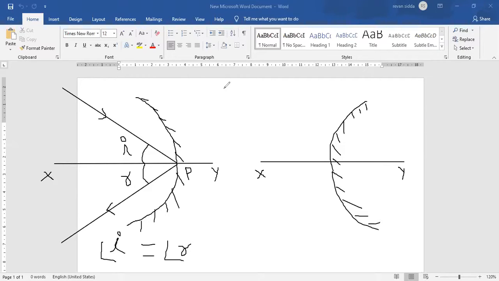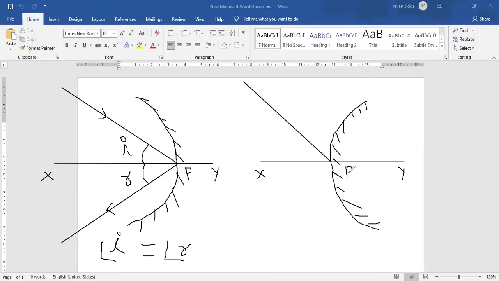In the same manner, if a ray of light is coming from infinity and it is touching the midpoint of a convex mirror, that midpoint is nothing but the pole.